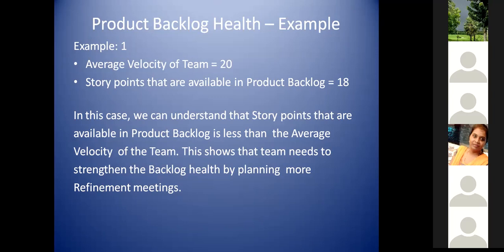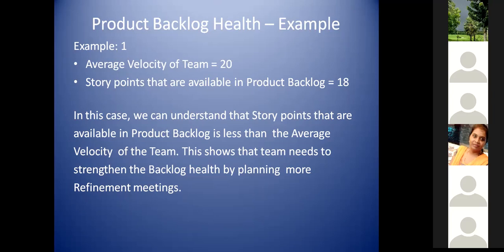In this situation, it is not even matching the average velocity. It is less than that. This means you are very much lagging. We always tend to say that your backlog should be healthy. Here the backlog is not healthy, because it is less than the average velocity. I'll put the indicator at the end so that you'll get to know what I'm talking about as health.